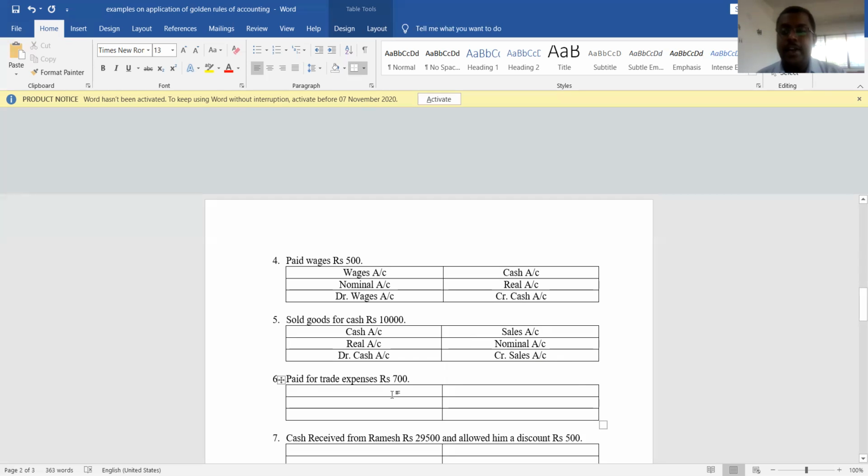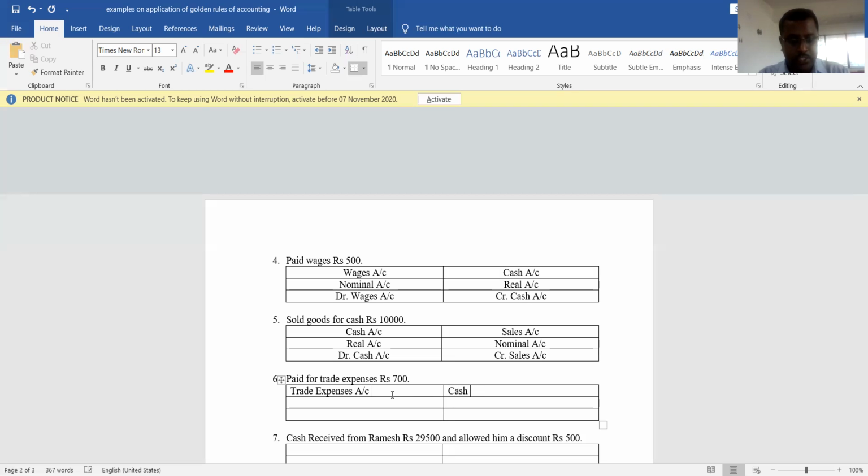Okay. Further, let us move to the next transaction. It is paid for trade expenses. Paid always indicates cash account. Understood? And another account is a trade expenses account. So here the two accounts are, one is a trade expenses account, and another account is which account?